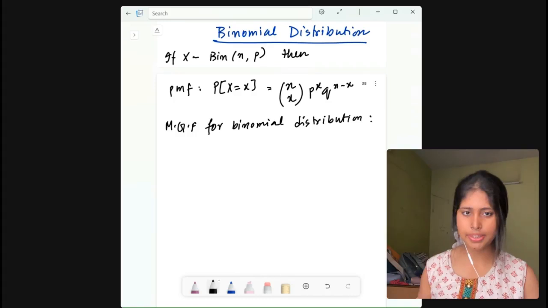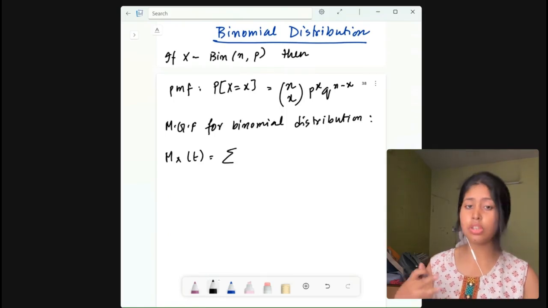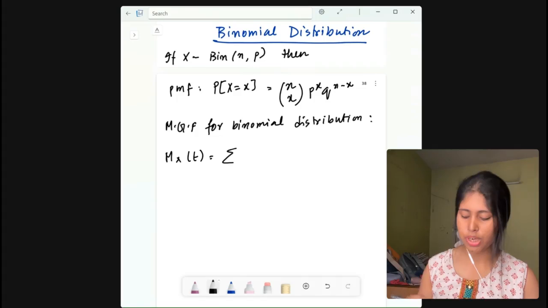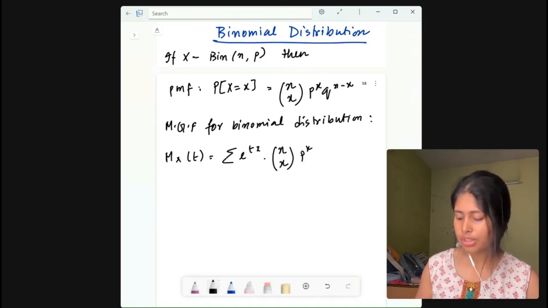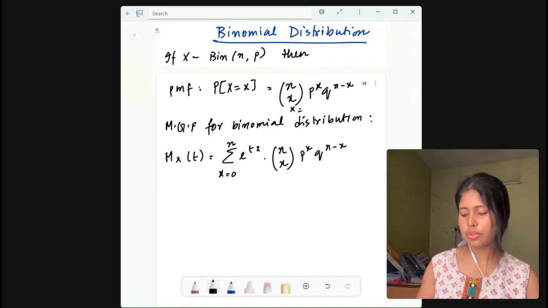Now how do we write it? Let us see. MX(t) is equal to expectation. Now we won't write the expectation, we will write the summation form, which is e to the power tx dot n chooses x, p to the power x, q to the power n minus x, and x is running from 0 to n, right? Here also you can write x is running from 0, 1, 2, until n.